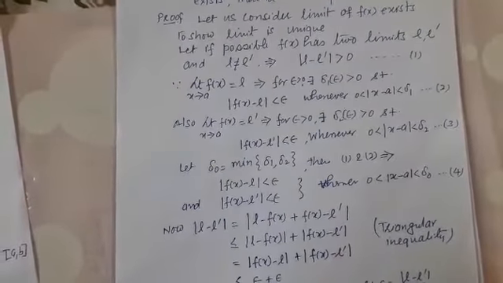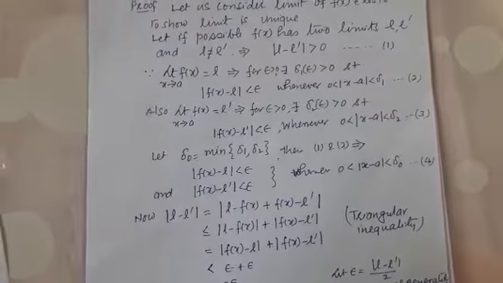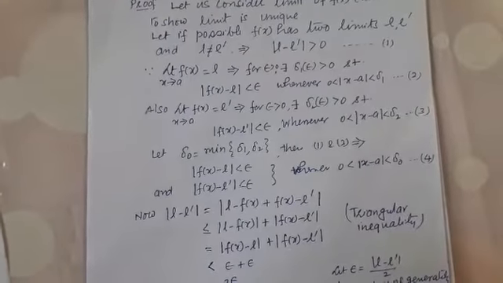Also, the limit of the function is L dash. So using the same condition, for every epsilon greater than 0, there exists a delta 2 depending upon epsilon, greater than 0, such that the absolute difference of f(x) and L dash will be less than epsilon whenever the absolute difference of x and a is greater than 0 and less than delta 2. This inequality stands for 3.